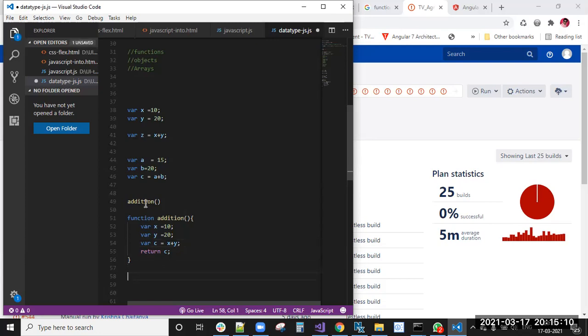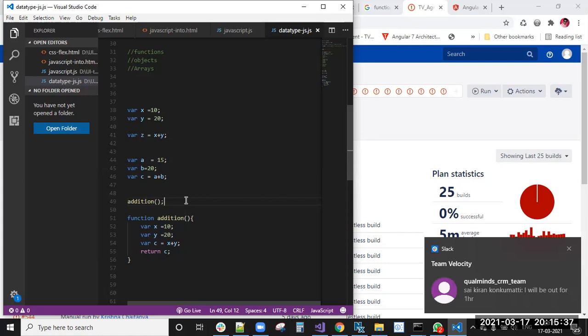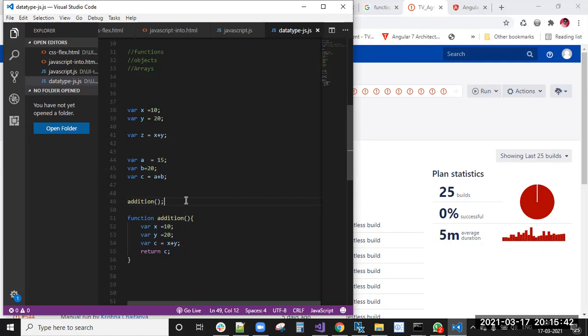This is one way, by calling the function name. Only then will the function execute. Here we can write the function first and then call it, or otherwise, if you write the call first, that is also fine, because we already saw the variable hoisting concept. Variable hoisting: all the variable declarations like var x, var y are moved to the top of the page.